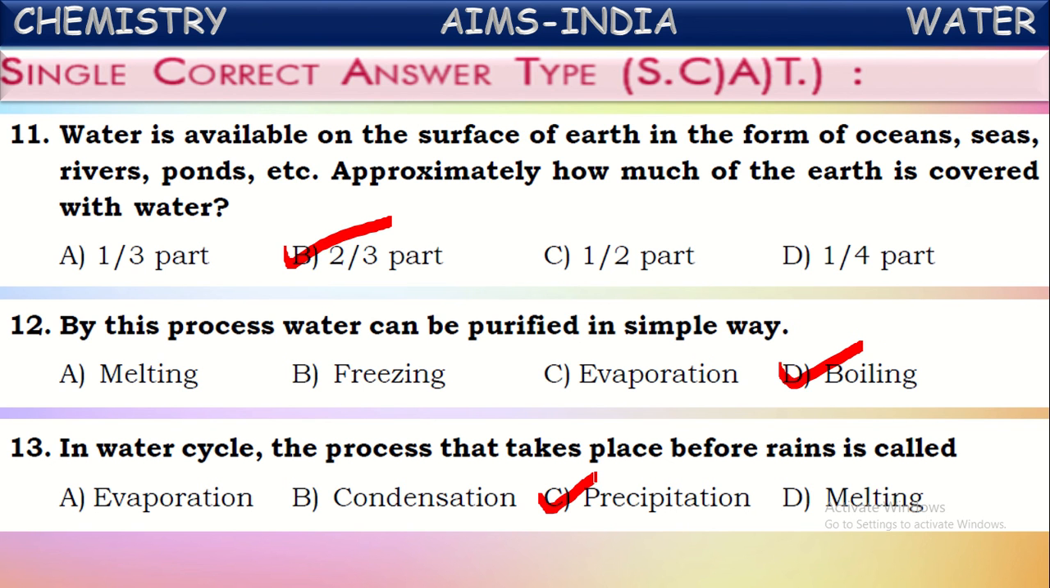What is the precipitation process? Small droplets of water vapor present in the clouds accumulate together and form bigger drops of water. As they become bigger and bigger, they become heavier, and the air cannot hold them any further. So they come down in the form of rain. That process of becoming bigger droplets and coming down as rain is called precipitation. So the process which is happening just before the raining is called the precipitation process in the water cycle.